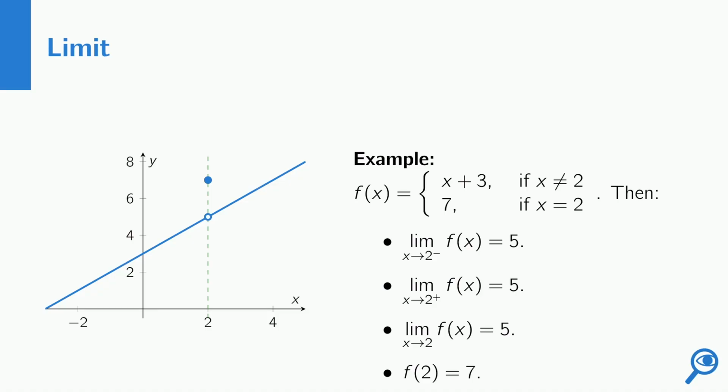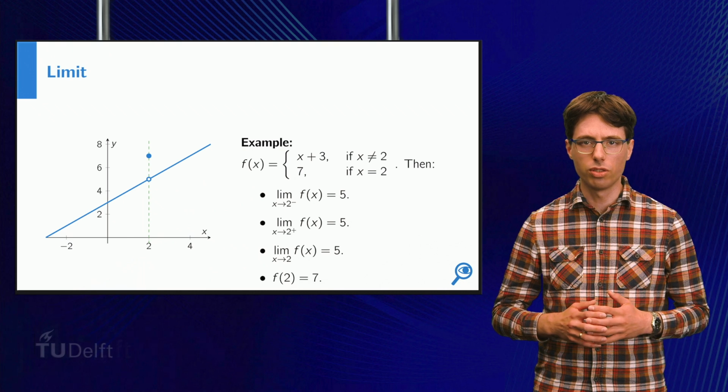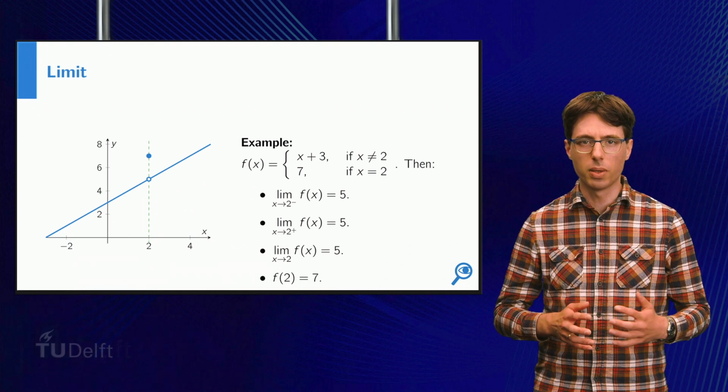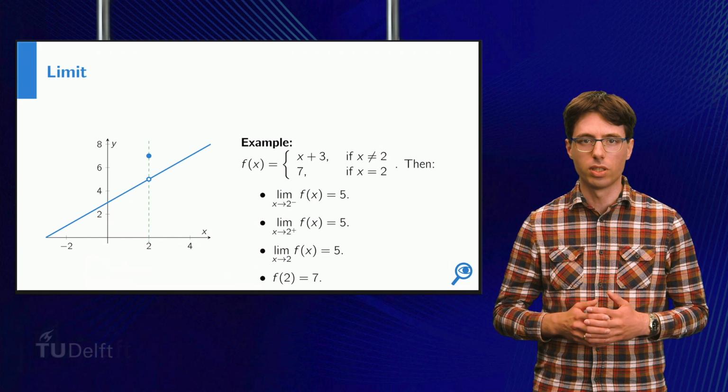For instance, consider the following example. If we consider the left or the right limit, then we are considering values of x unequal to the special value 2. So for those values of x, the function is given by x plus 3, which approaches the value 5 as x approaches 2. So this means the limit as x approaches 2 of the function f is 5 as well, even though the function value of this function is 7 at point 2.